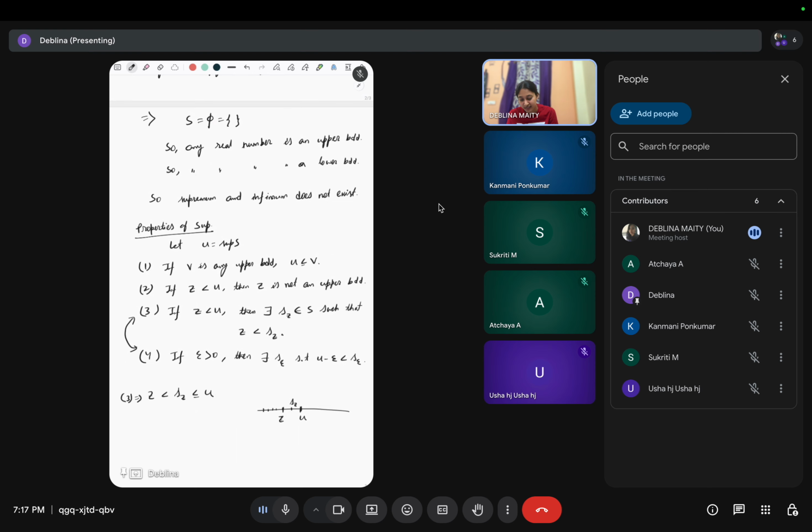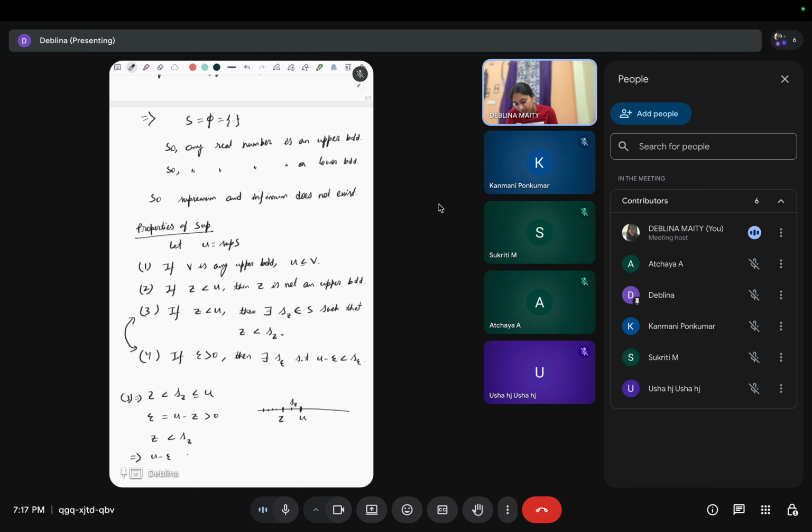Now 4 means what? For epsilon greater than 0. So to get 3 from 4, we take this epsilon to be U minus Z, right? So this is greater than 0, and this means there exists s_z, which we will denote by s_epsilon, and we have Z less than s_z. So Z is what? Z is U minus epsilon.